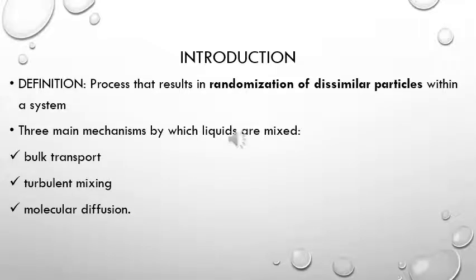We have already discussed some theoretical part of mixing in micromeritics. The objective remains the same: if we have two components, the particles of both the components should be as close as possible in a system. So mixing is a process that results in randomization of dissimilar particles within a system. There are three mechanisms by which liquid mixing occurs. One is bulk transport, second is turbulent mixing, and third is molecular diffusion.